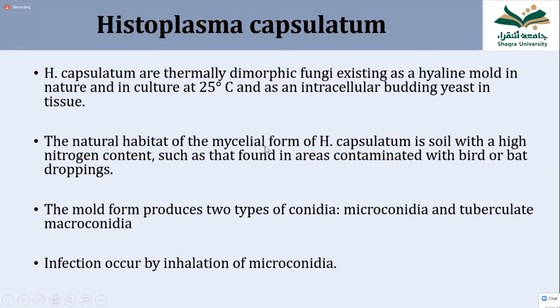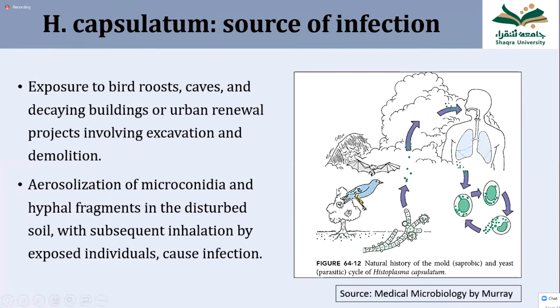Okay, the natural habitat of the mycelial form is soil rich in nitrogen, for example, soil which is rich in bird and bat droppings. Two types of conidia are produced: microconidia and tuberculate macroconidia. Infection occurs by inhalation of microconidia. So you can understand at which site the infection can occur.